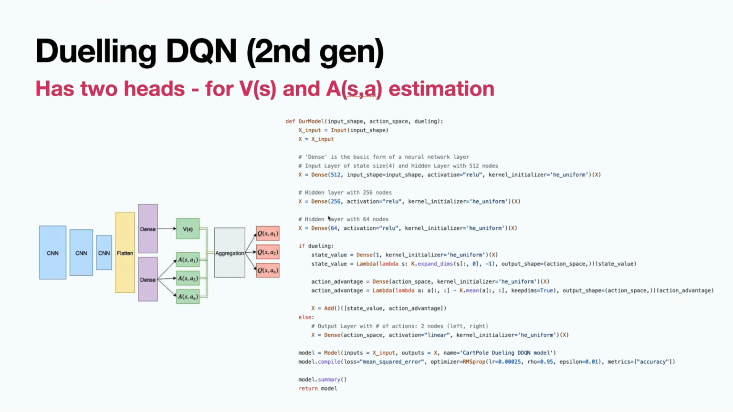Here is the code for it. This model will look like this. You have a feature extractor. If it's a dueling DQN, we first predict state values, and then we predict advantage. We add them up element-wise.